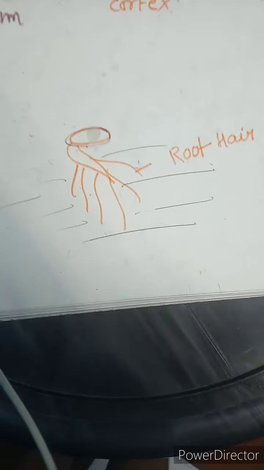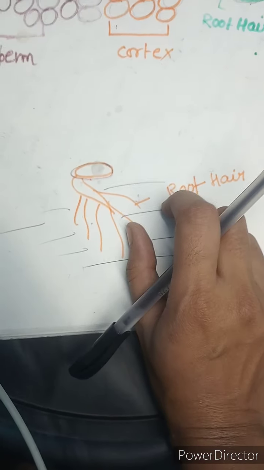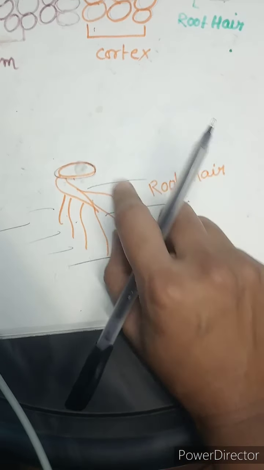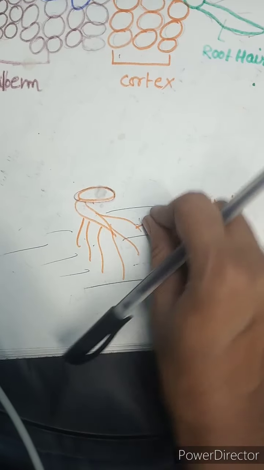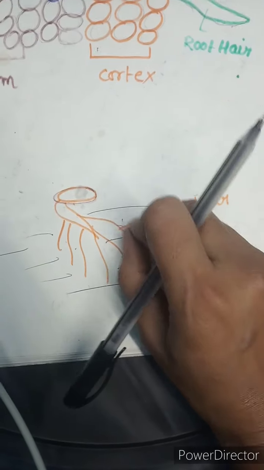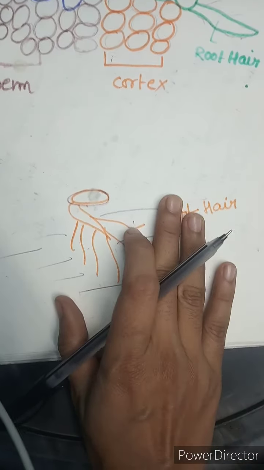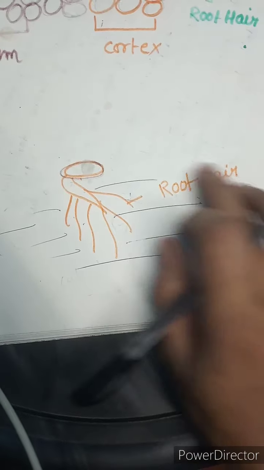Actually, absorption of water takes place by the root hairs present in the root of the plant. We shall study with the help of these diagrams. So this is the diagram of a root. Roots have thin and permeable root hairs. This increases their surface area for the absorption of water and minerals from the soil. So absorption of water takes place with the help of these roots here.